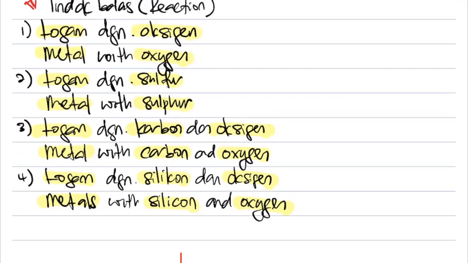And you must know, when the metal combines with these first, apabila logam bercantum dengan benda ni semua, apa mineral yang kamu akan dapat? So we are going to go into one by one now. I'm going to show you the formula, how to memorize them. And we are going to do 1 or 2 questions to see whether you understand this or not.